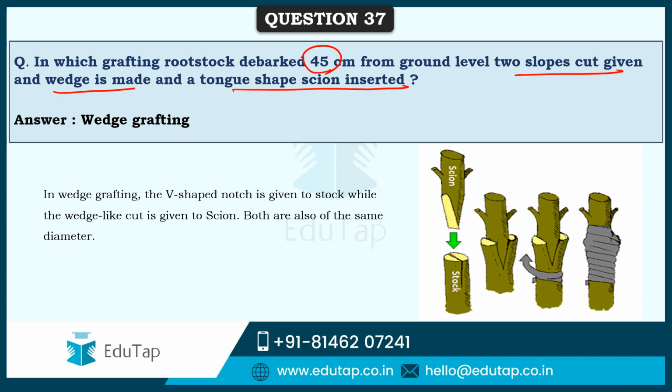As you can see here, a V-shaped cut or the tongue-shaped cut is given, and two slope cut is given here, and this scion is fixed into the rootstock and tied tightly. After a few days, they will blend together, and then the rootstock's branch is cut and the scion's root is cut, so that they can grow into a brand new plant.